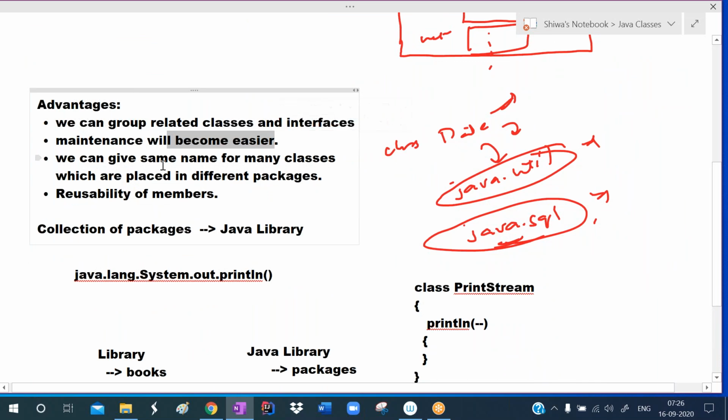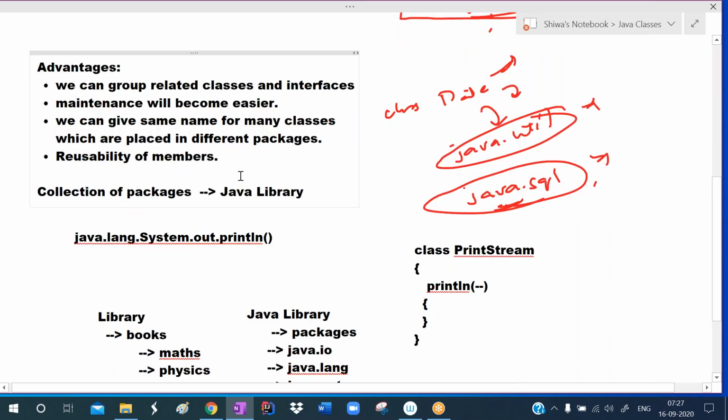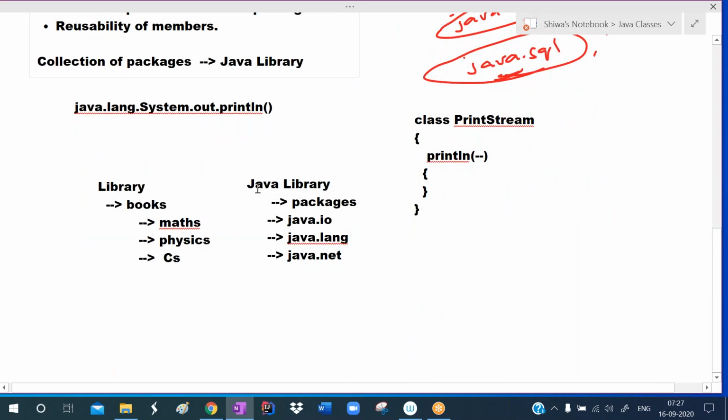Maintenance will become easier, searching will become easier. We can use the same name for many classes which are placed in different packages. And reusability of members: we can reuse these members which are in the classes. So these are the advantages with the packages.